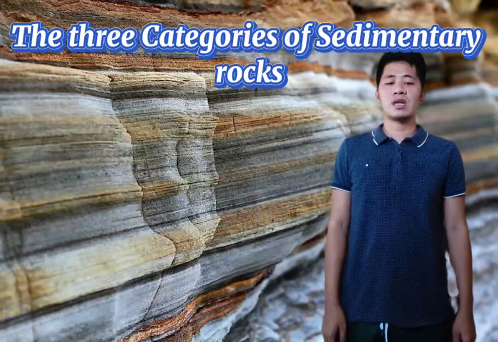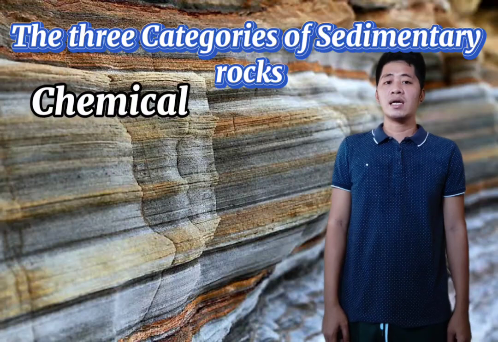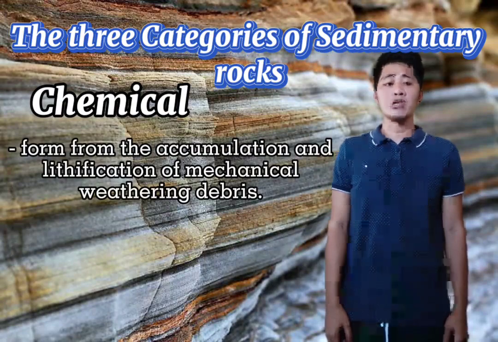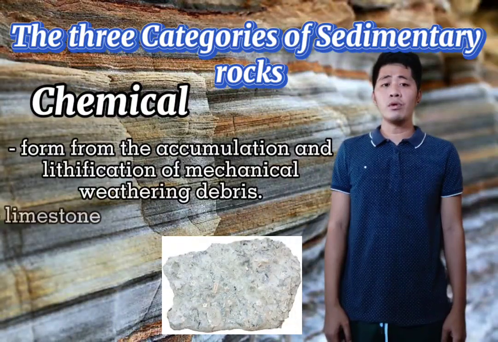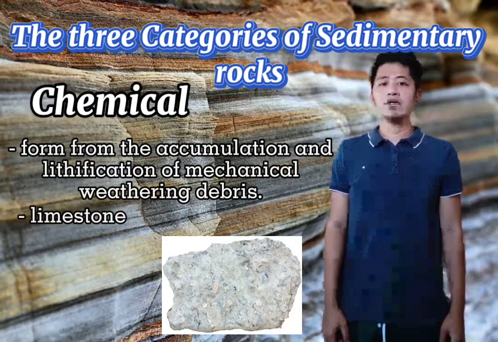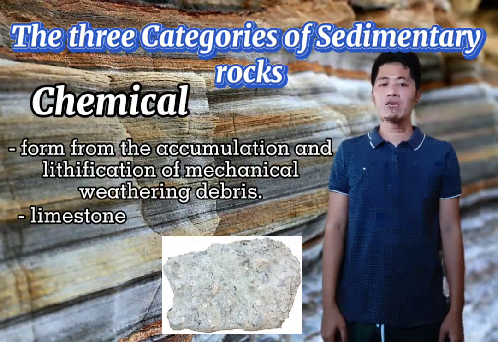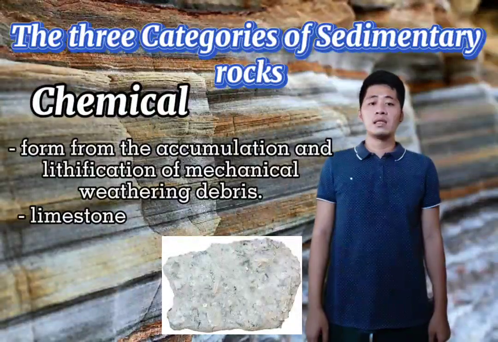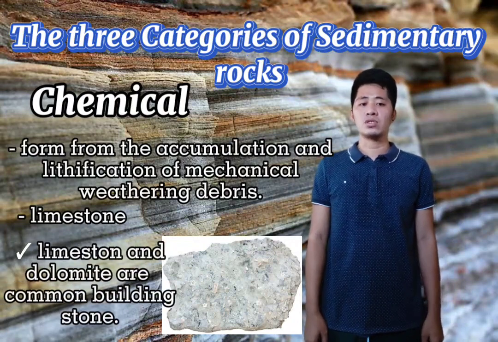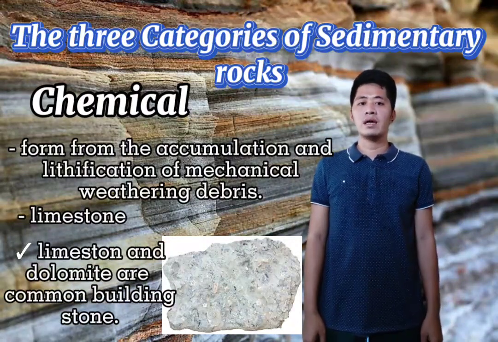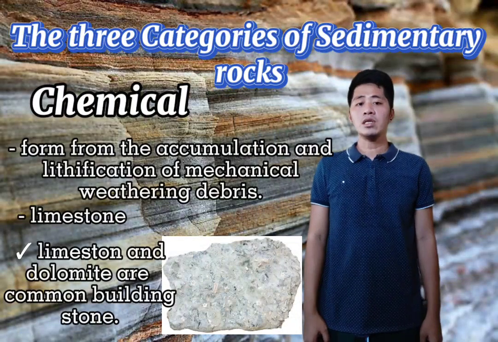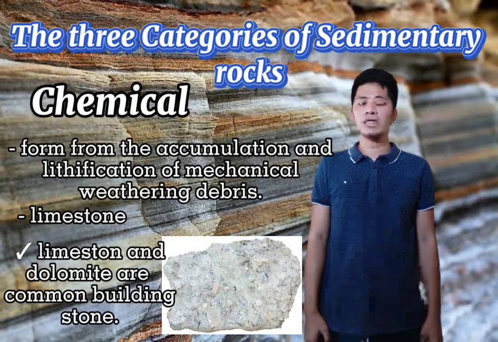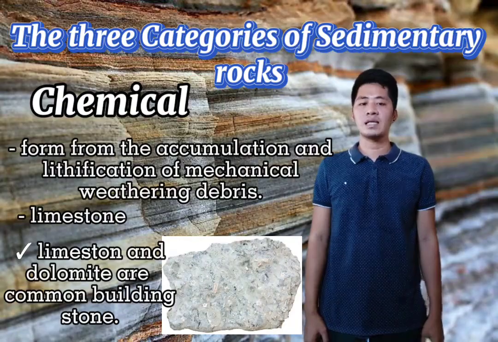The second category of sedimentary rocks is chemical sedimentary rocks. The chemical sedimentary rocks form when dissolved materials precipitate from solution. The most common chemical sedimentary rock is limestone, composed mostly of the mineral calcite. Limestone is usually formed by biochemical processes in shallow seawater. Coral and algae are especially important limestone builders. Limestone and dolomite are common building stones and may be crushed into sand, gravel, and boulders for construction purposes. Limestone is processed into quicklime, a component of cement. The rock is also used to make fluxes, soil conditioners, abrasives, and glass.